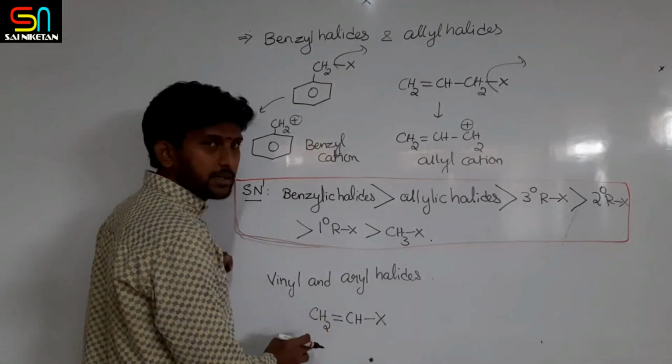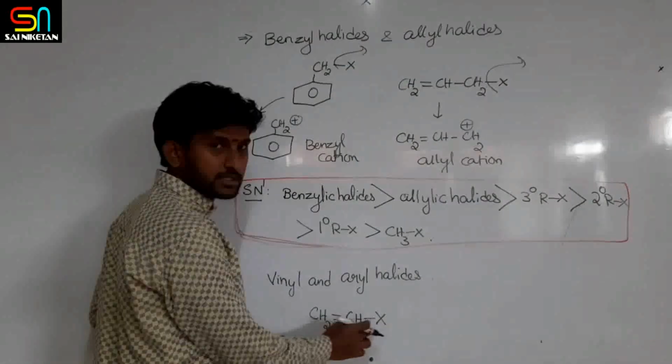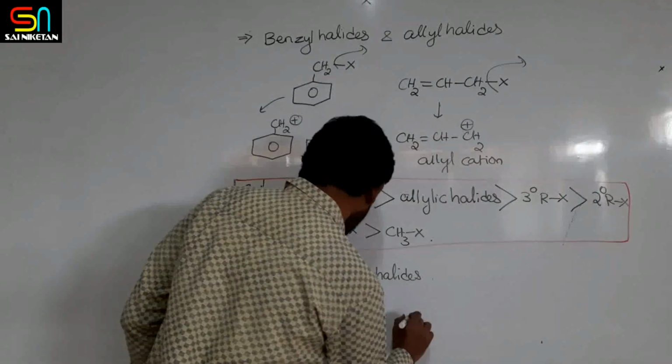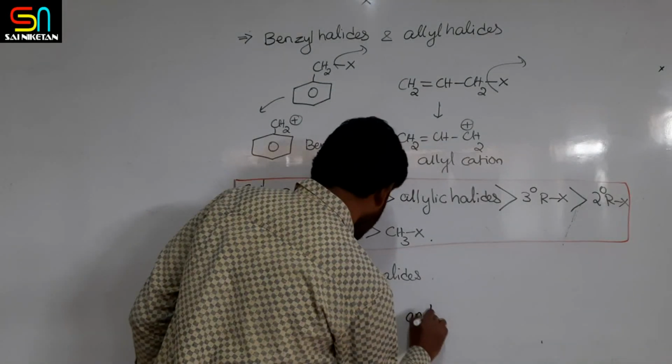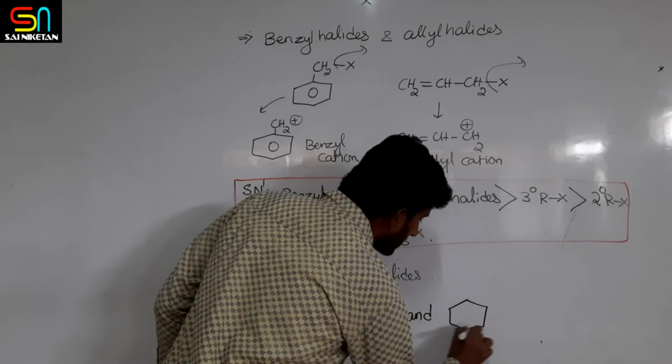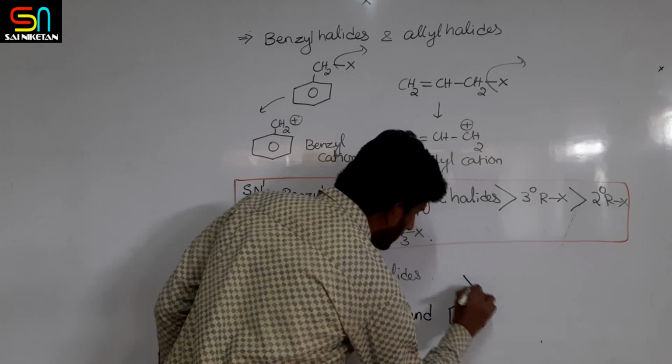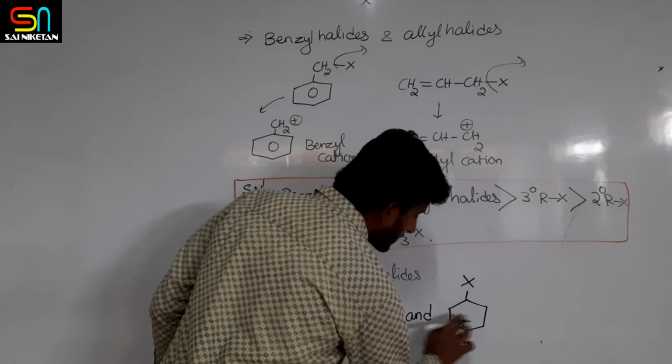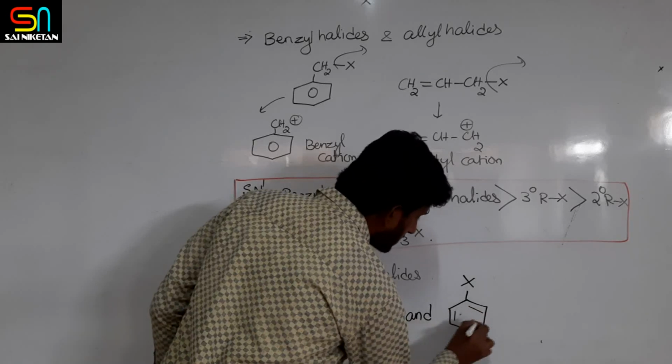Vinyl halides means CH2 double bond CHX. And aryl halides means when the halogen atom is directly attached to the benzene ring, directly attached to the benzene ring.